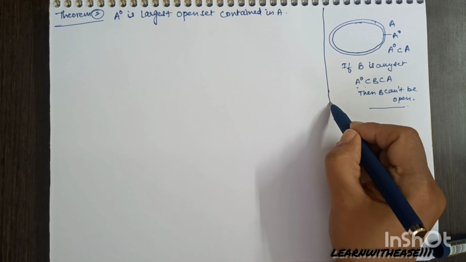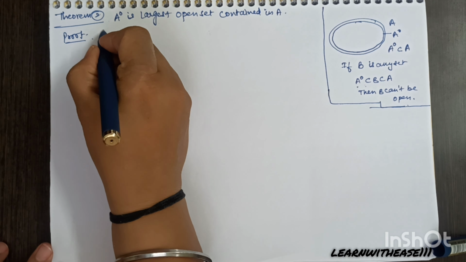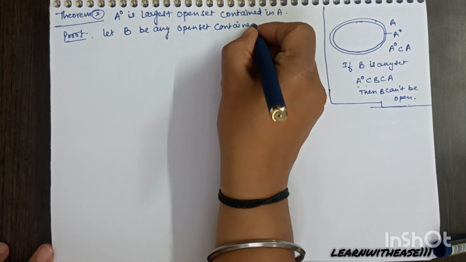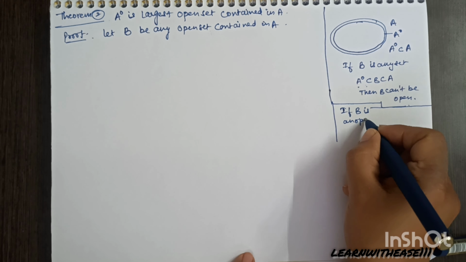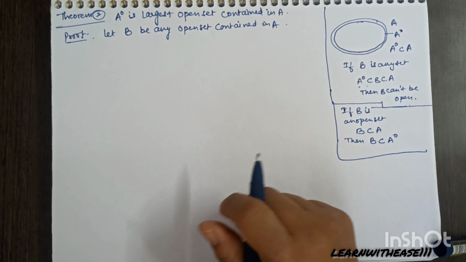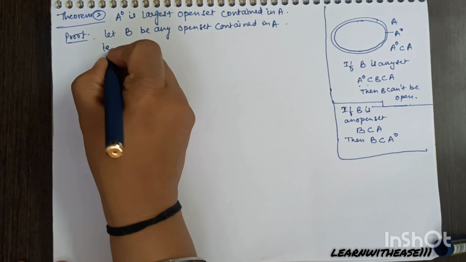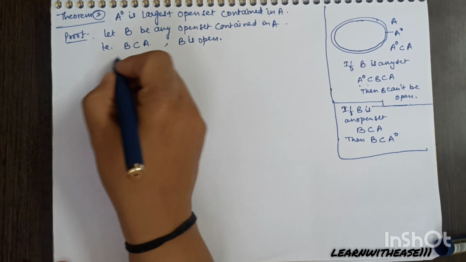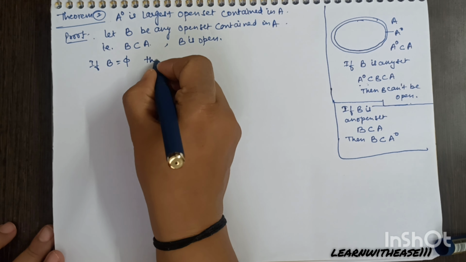A0 is the largest open set contained in A. Choose any open set which is contained in A. Let B be any open set contained in A. Now another way of doing this: if B is an open set that is contained in A, then B must be contained in A0, because the largest open set contained in A is only A0. A0 has to be in between B and A. I need to prove B is a subset of A0.